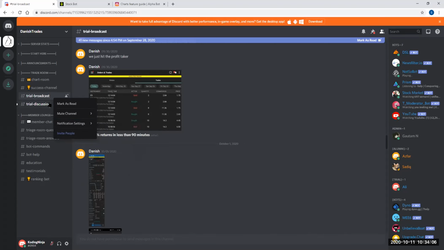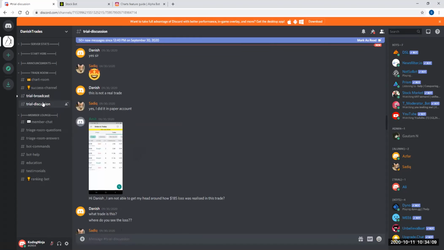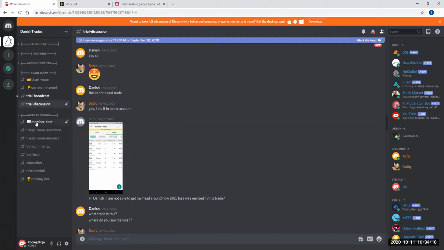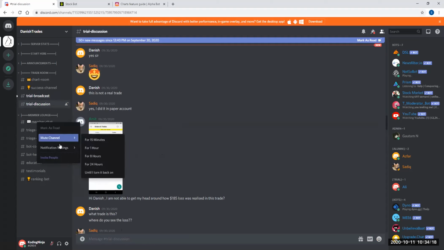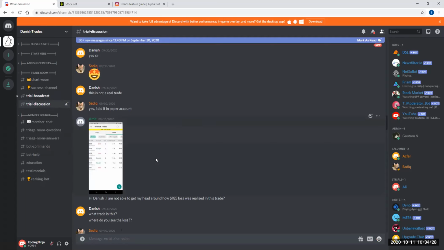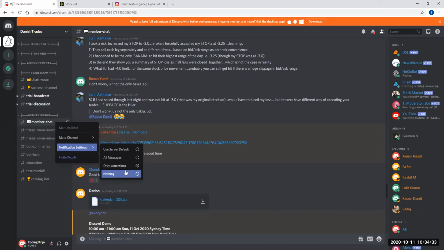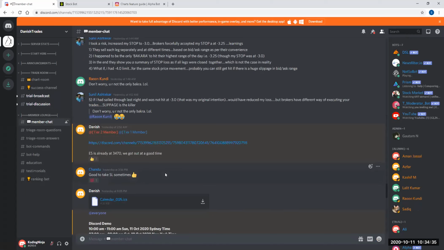And that will pop up on the screen even if it's locked? It should pop up on your desktop. It should pop up in your web app. It should pop up in your phone. Whatever settings you do here will be applicable across the platforms. Like in the members chat area, if you say only mentions, then every time somebody is actually talking to you, only then you will get a notification. Okay? Yeah. Thank you.